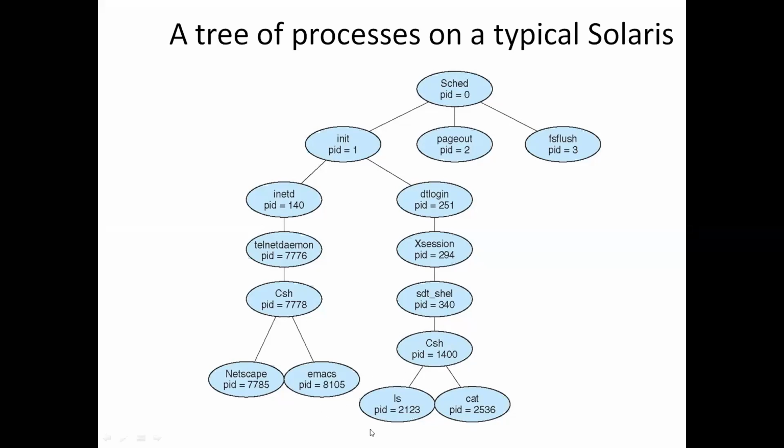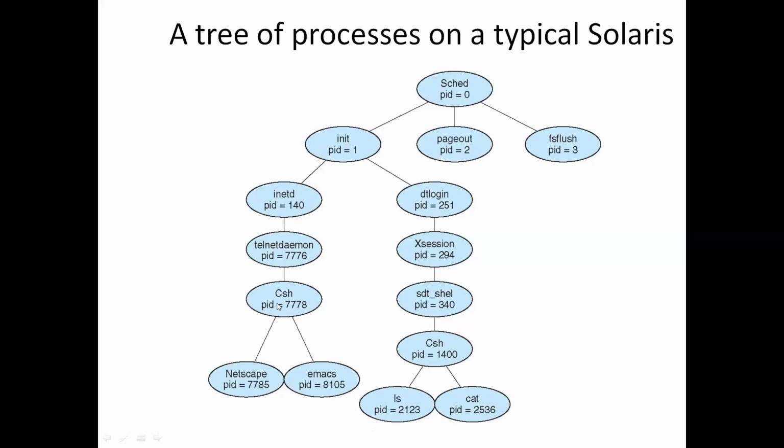If you have used the Linux operating system, you might have used these commands. The ls command lists the files. These are invoked from the C shell process, which creates two children: the ls process and the cat process.